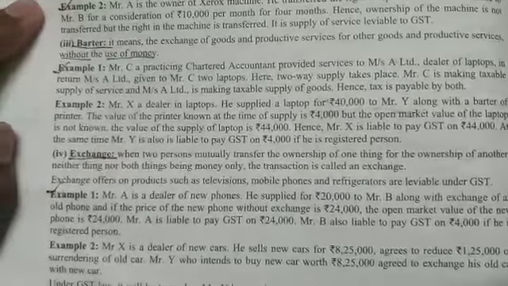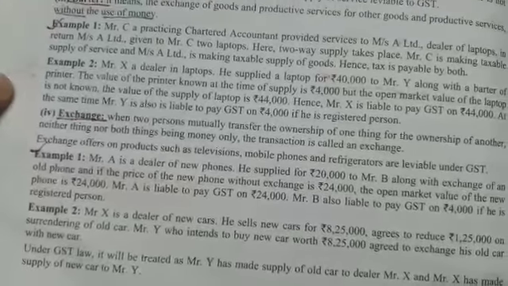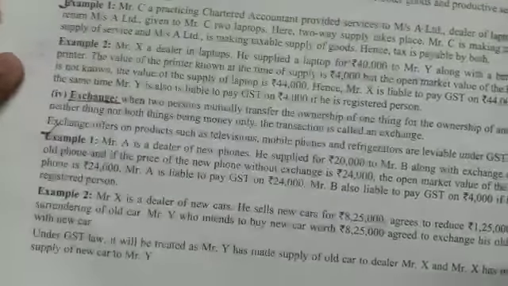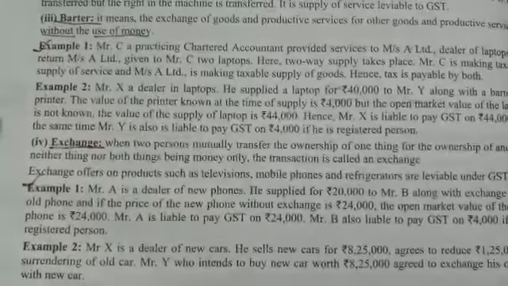From the viewpoint of Mr. Y, though it is a barter, he is making a deemed sale of the printer to Mr. X.